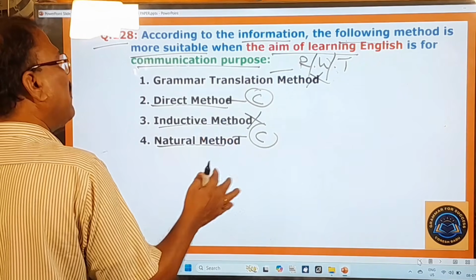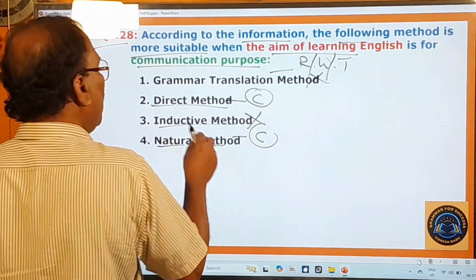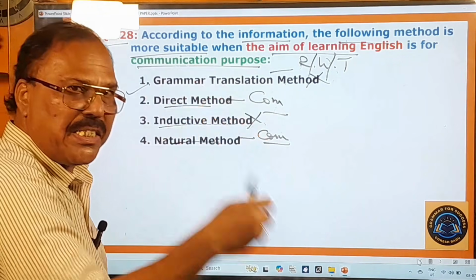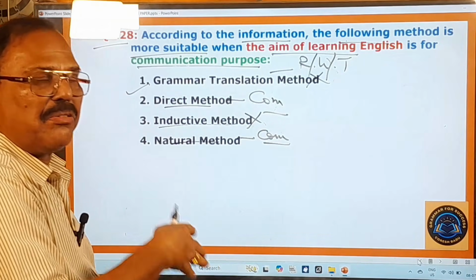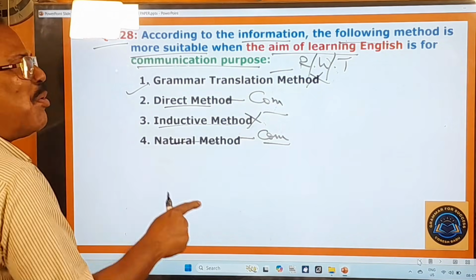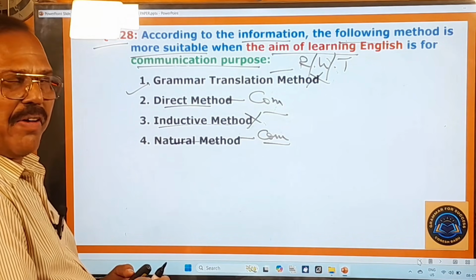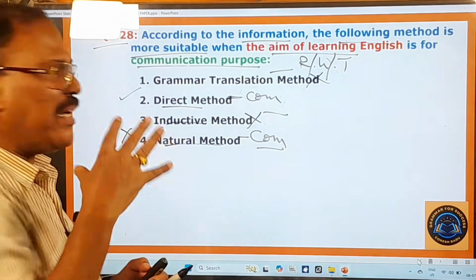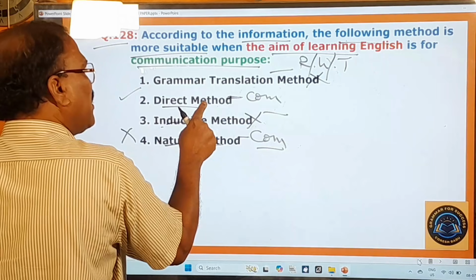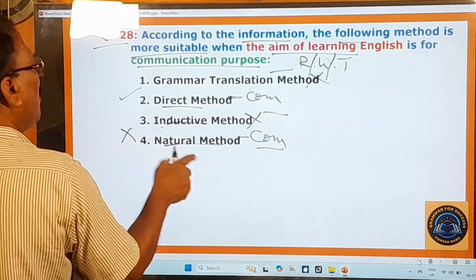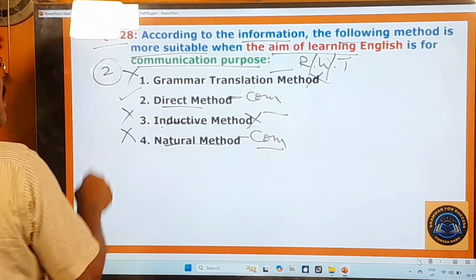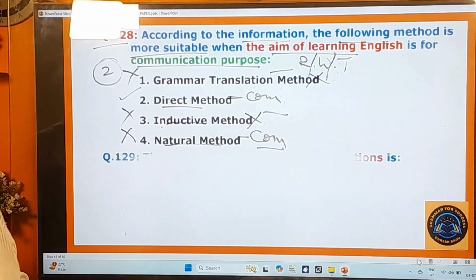But what is better than the other means here? Let us go with only the direct method, because this direct method is more explicitly known as the communicative classroom method, and this natural method is there. This is more of an approach for acquiring the second language, and therefore we go only with the direct method, and this method is only for communication purposes. So your answer is not the first one, third one, or fourth one, only the second one. Right. Okay. And now you move on to the next question.